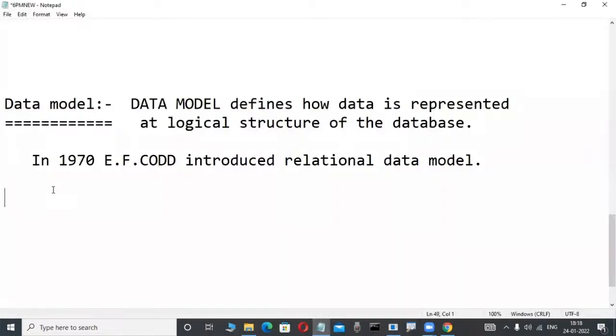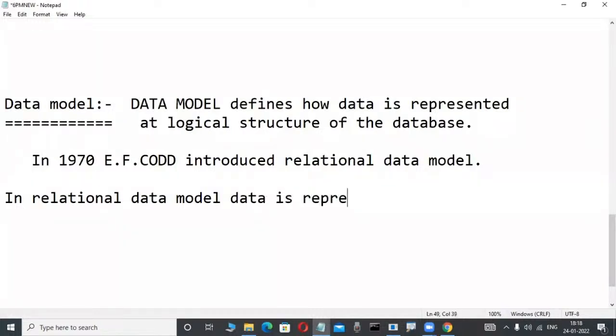Observe here, in the relational data model, data is represented in two-dimensional tables, in the format of rows and columns. That is nothing but two-dimensional tables.